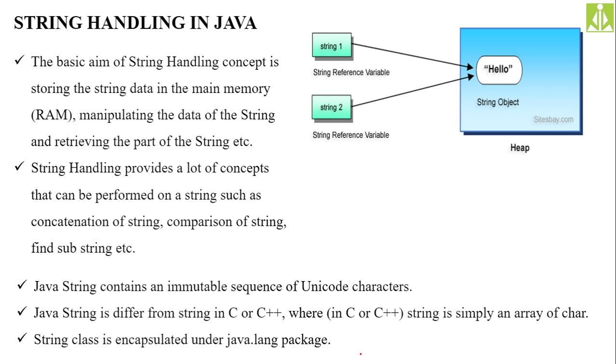The String class is part of the lang package, whereas StringTokenizer is in the util package. StringTokenizer is the advanced concept, and we have to go from the basics, so that's the reason we are discussing the String class first. Then StringBuilder; we have four different types of classes related to strings. One by one we will discuss.